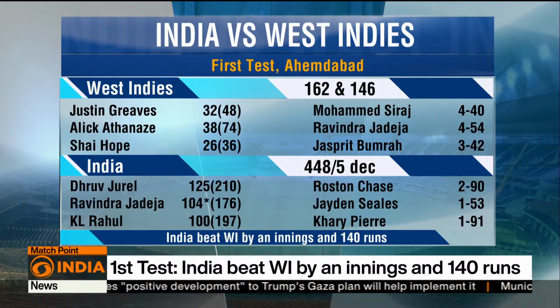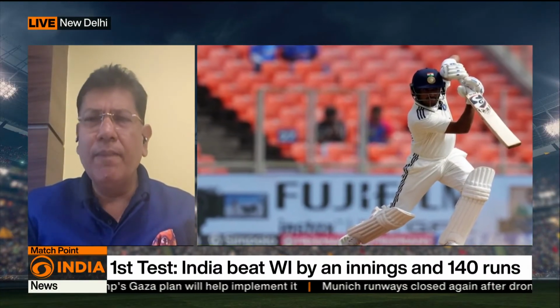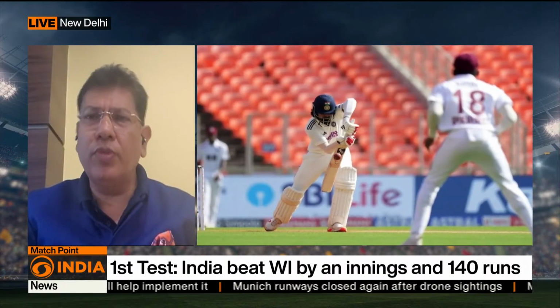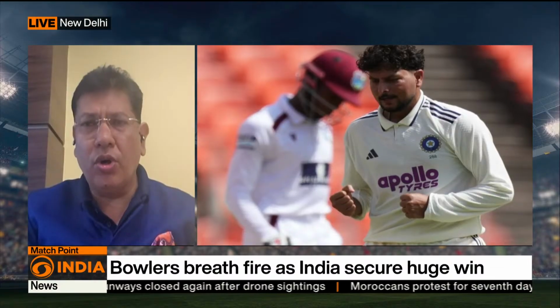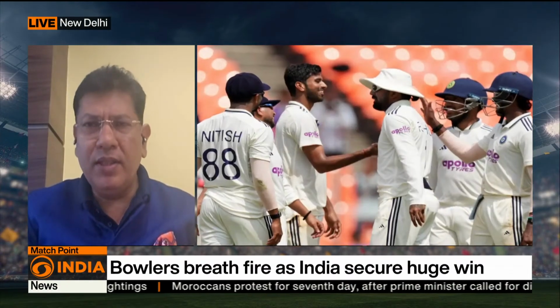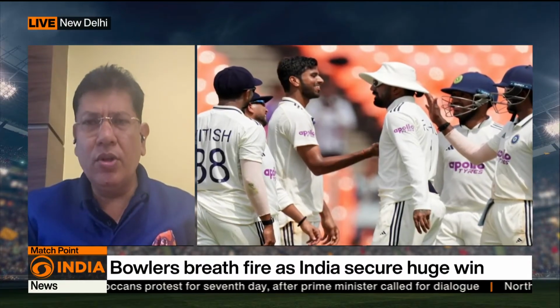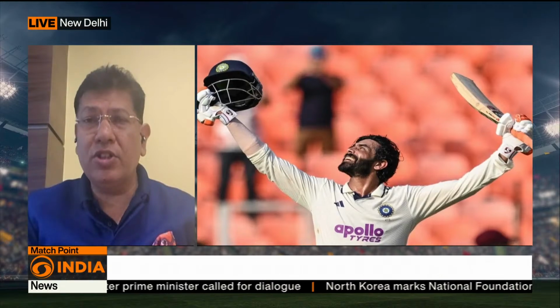Although West Indies won an important toss on day 1 and decided to bat, the problem was they lost too many wickets up front. And once you lose too many wickets up front, in any conditions, you're up against a very strong Indian bowling lineup. India has all bases covered, be it the spinners or the fast bowlers. Siraj was once again phenomenal. Bumrah as well bowled well, although he couldn't muster too many wickets.